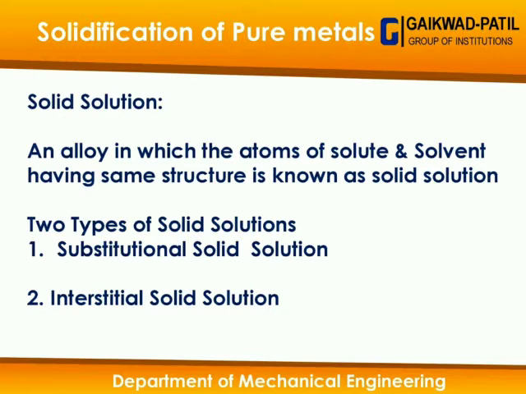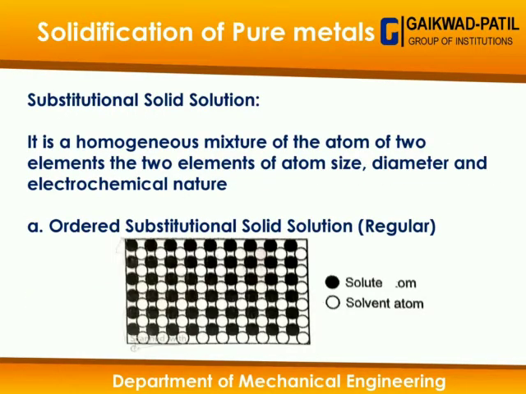Now what is the substitutional solid solution? That solution we call a standard perfect solid solution, or a homogeneous mixture of atoms of two elements, which have the same size and diameter and the same electrochemical properties. The substitutional solid solution has two types: the ordered substitutional solid solution and the disordered substitutional solid solution.